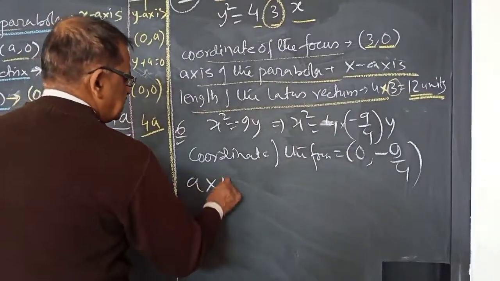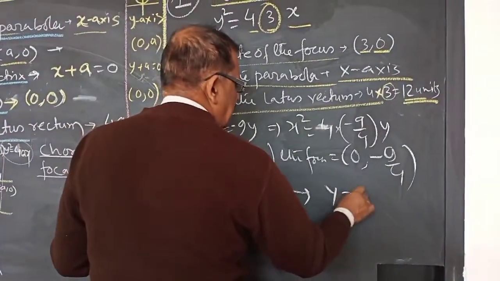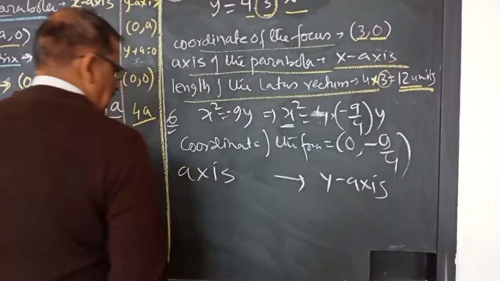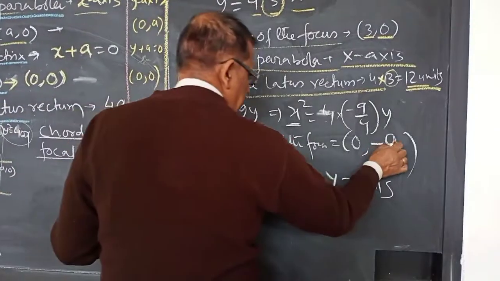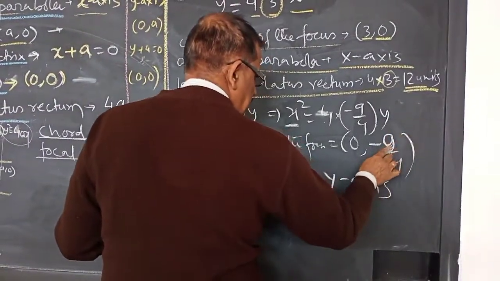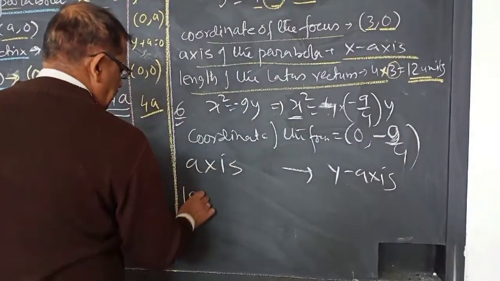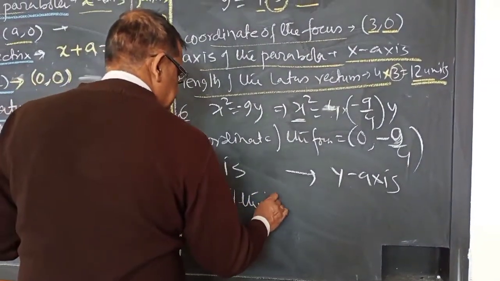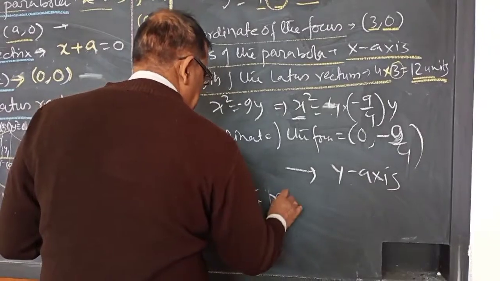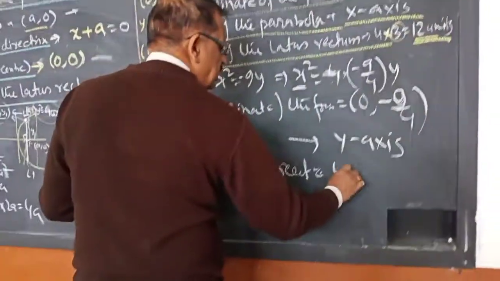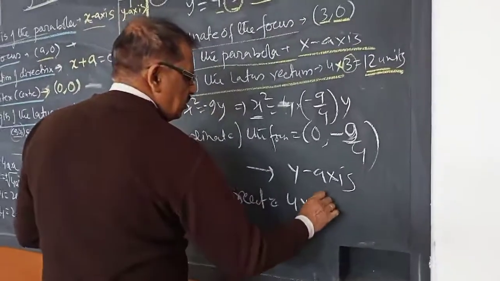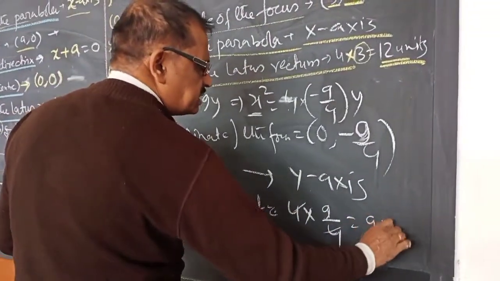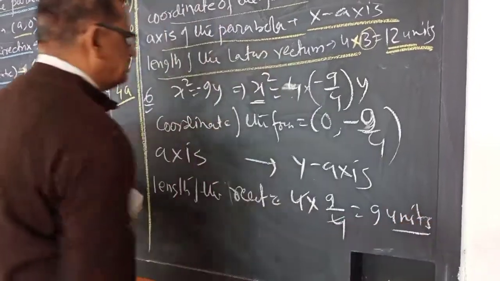The axis of the parabola will be the y-axis, since x square is there. And then the length of the latus rectum is 4 into a. I am taking the length as positive, and that is 9 units. The negative sign I am avoiding.